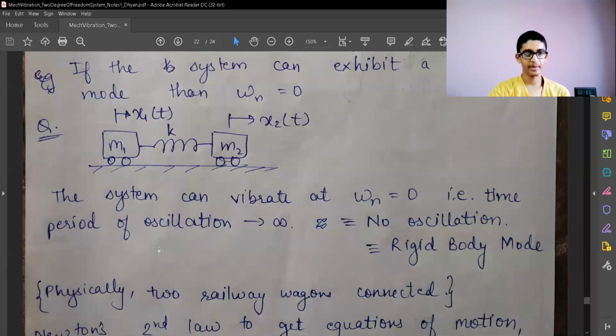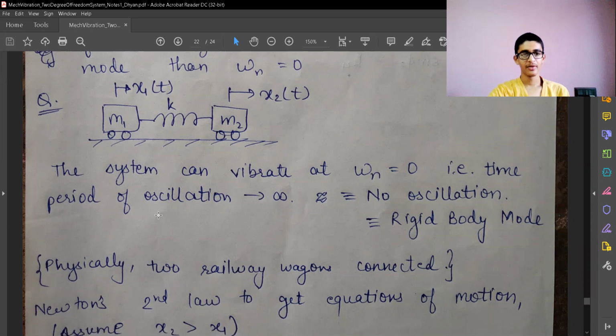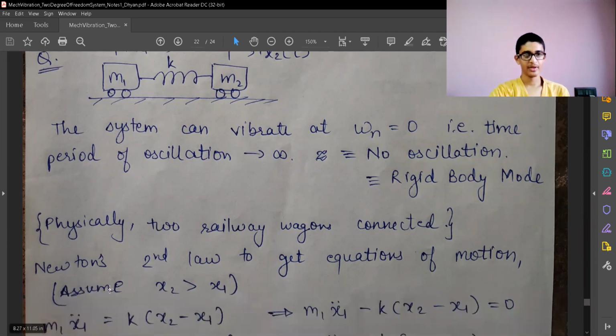That means that the time period of oscillation is infinite, and we are not going to have any oscillations, or we can say it is a rigid body motion. So physically you can see this as two railway wagons which are connected, and K is that lock in between them. That will not allow them to vibrate with each other. They are just locked, and that remains as it is when they run.